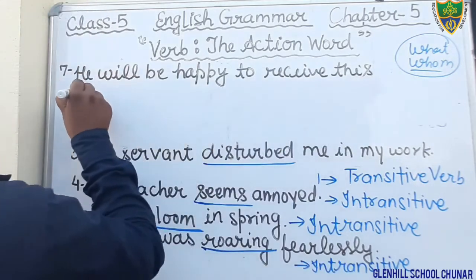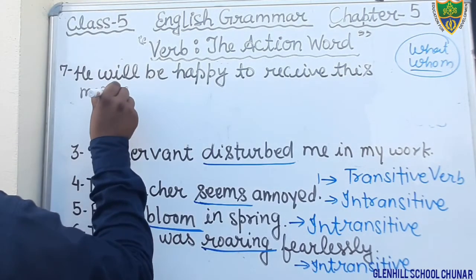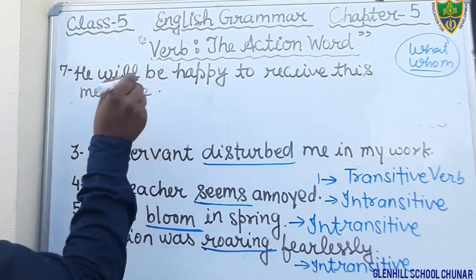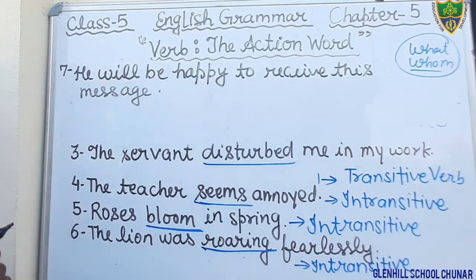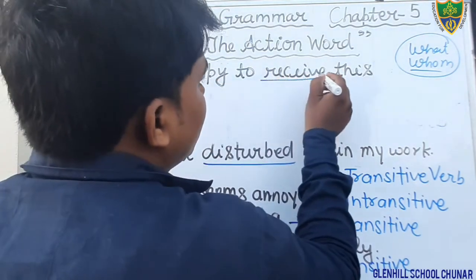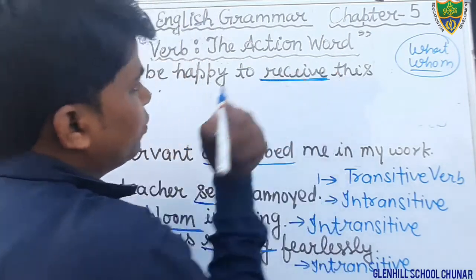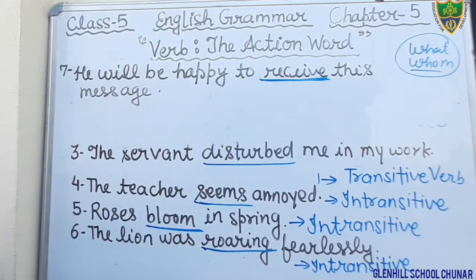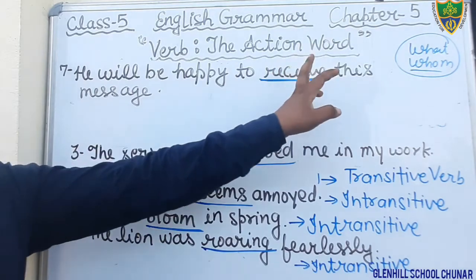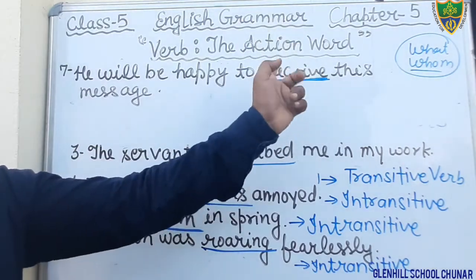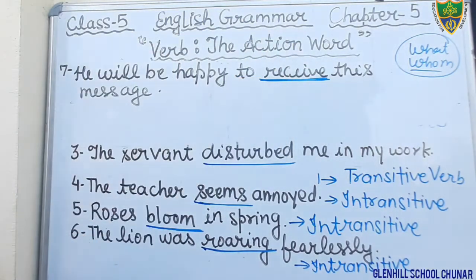Okay students, this is your question. Just see here in this sentence, he will be happy to receive. What is the verb? Receive. So underline it first, that is the verb. And now you have to tell whether the verb receive is transitive or intransitive.